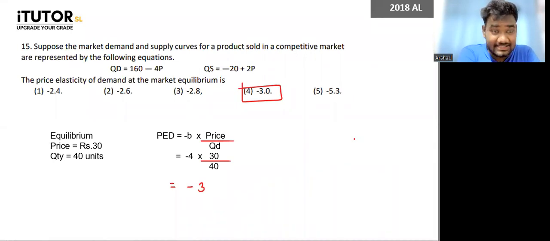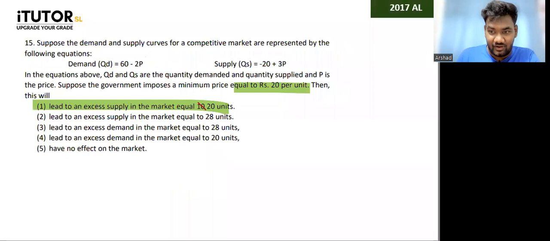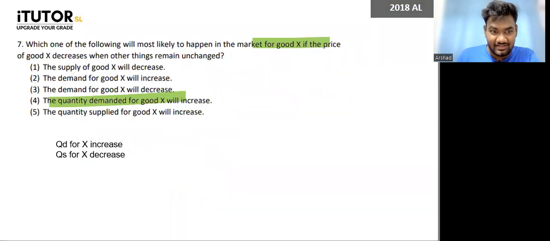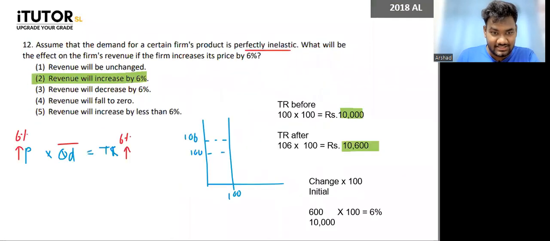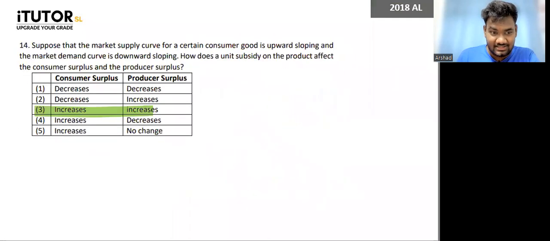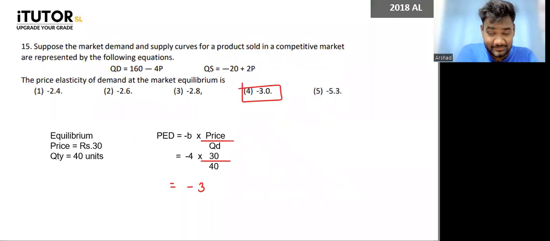Okay. So that's the 2018 A-level paper. I think all the questions were very, very easy for some reason. Okay. How much did you all get right? So starting from question 1, there were 9 questions.